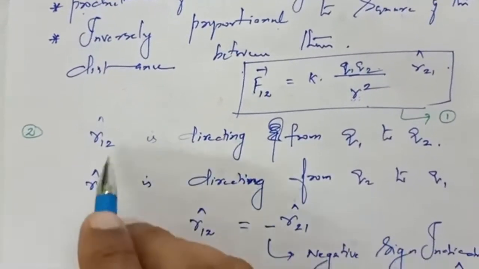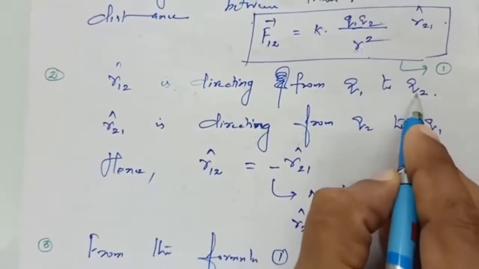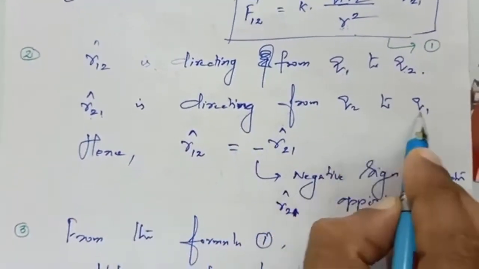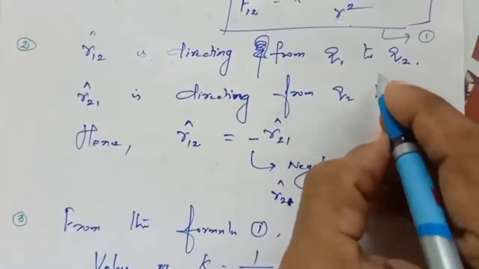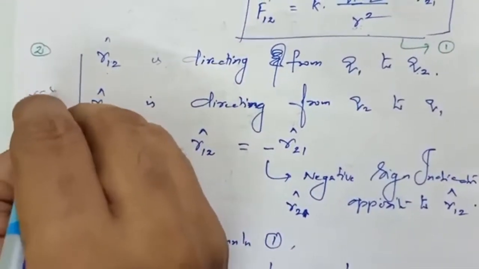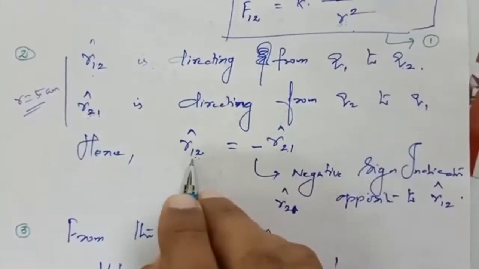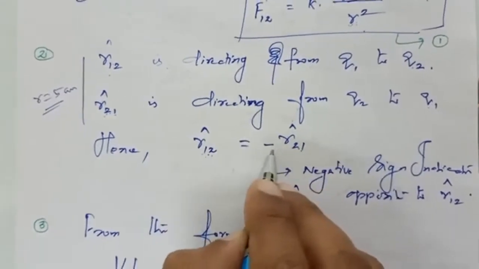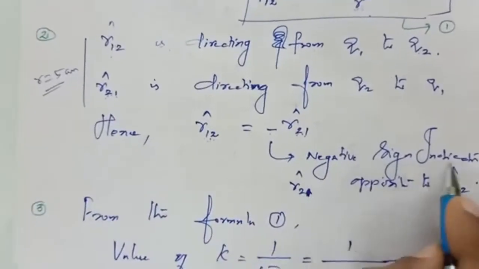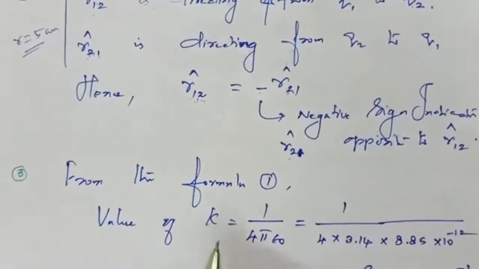Then the second aspect. R12 cap is directed from the first charge to the second charge. Similarly, R21 cap is directed from the second charge to the first charge. Hence, as I told you already, whether it is R12 or R21, the distance between them is just 5 centimeters, so both are equal. But when we come to the vector notation, one is opposite to the other. So the negative sign indicates that R12 cap is opposite to R21 cap.